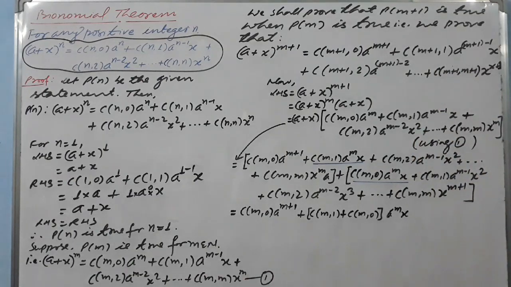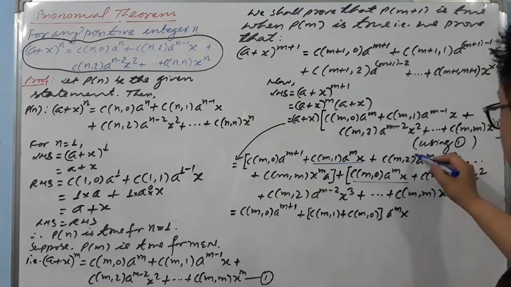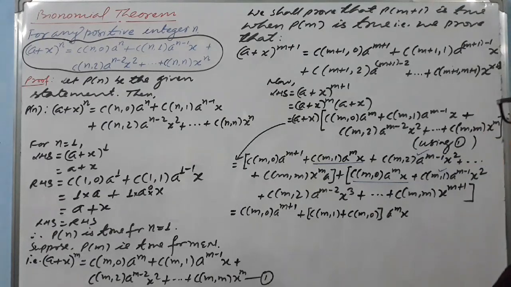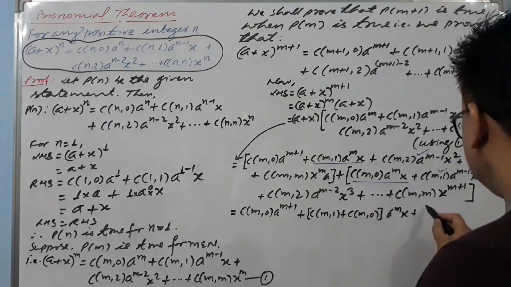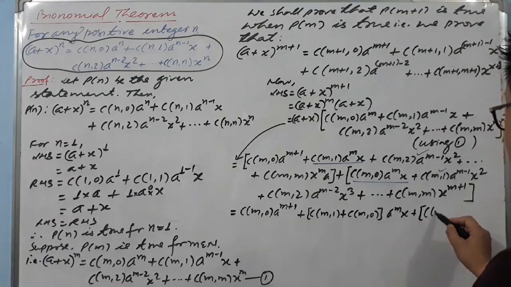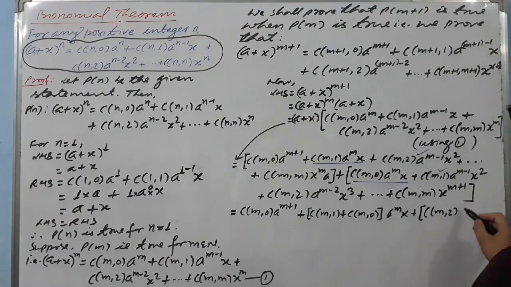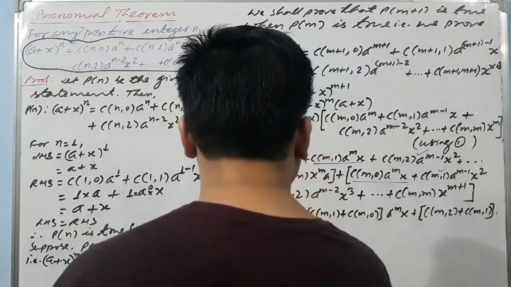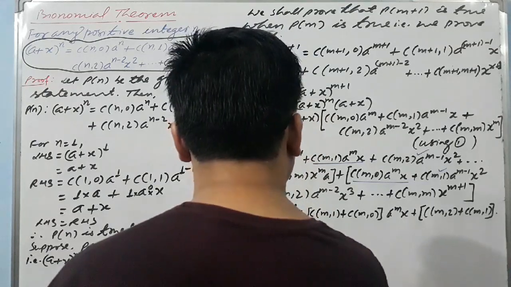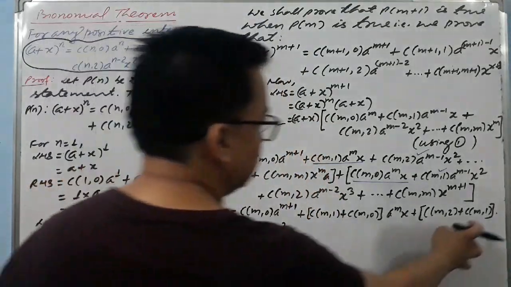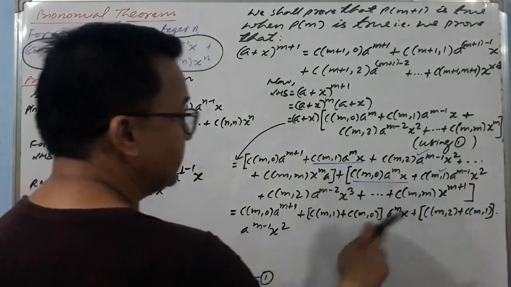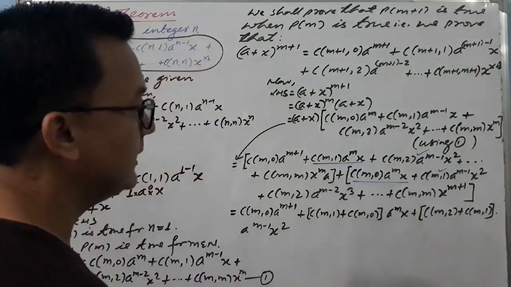No problem. And the next one, let's find out: these two, you will find, form a pair like this. Let's take the common factor here also. So very easy: C(m,2) plus C(m,1), and the common factor here is a^(m-1) x^2. So here, this into this. Lack of space, so I'm compelled to write here.